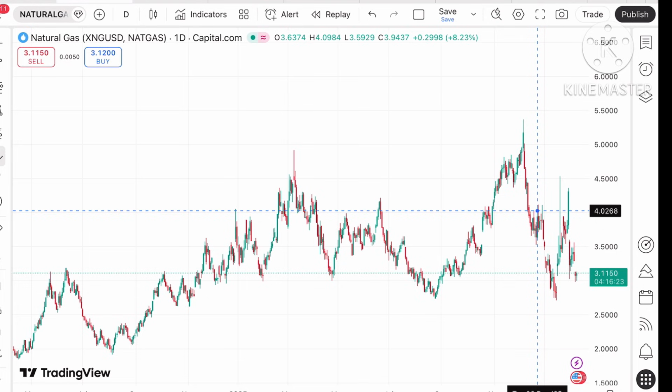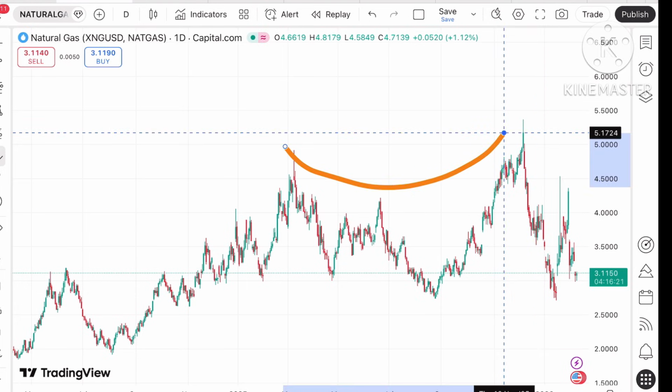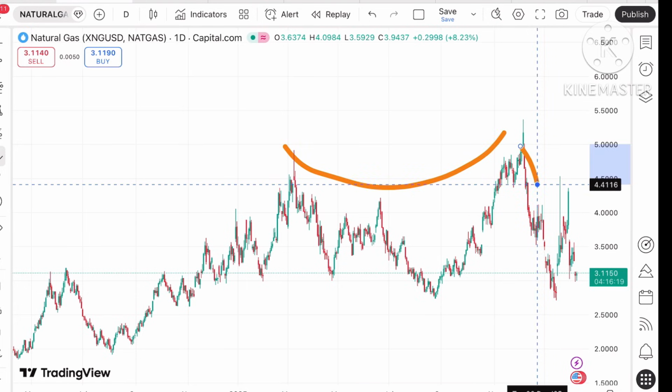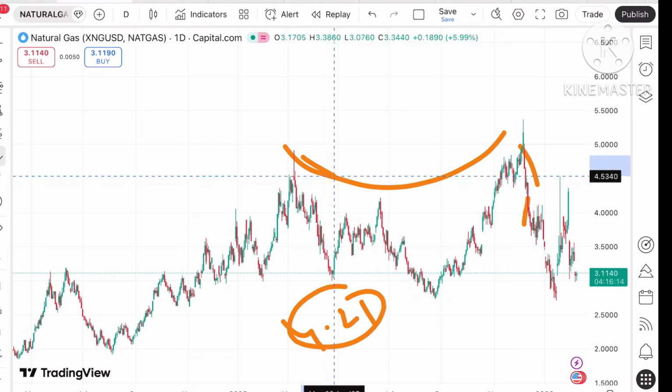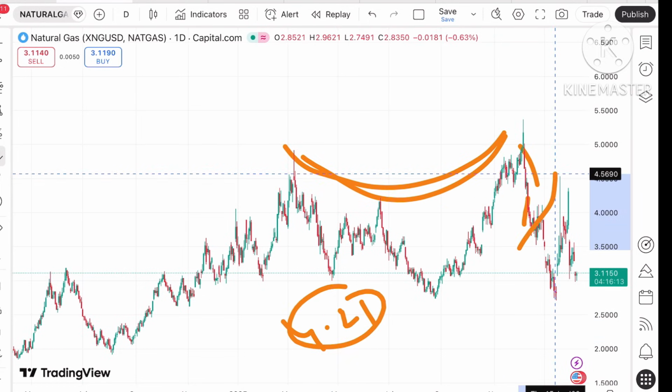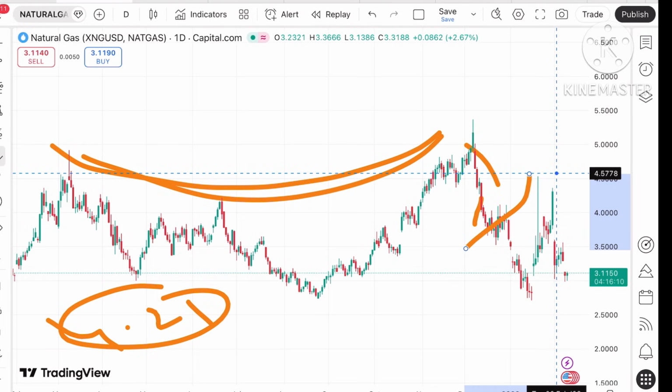Okay, looking at this particular chart, I'm not explaining this particular level because this is a bigger pattern showing. So we can see if the price sustains above 4.21, this bigger pattern will support an upside, and chances of going towards 4.5 can be seen.